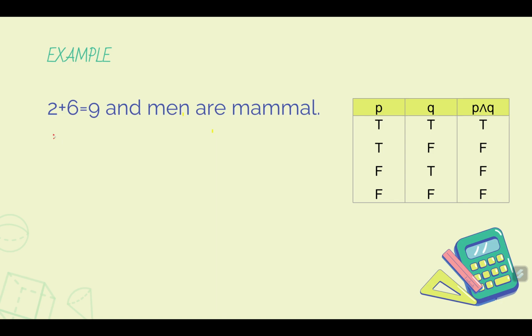Okay, so we let P be the statement that 2 plus 6 is equal to 9, and then we let Q be the statement that men are mammals. I forgot the letter A, sorry. There you go. So if we convert it into symbols, we have P and Q. But we know that it is the statement 2 plus 6 is equal to 9 and men are mammals.